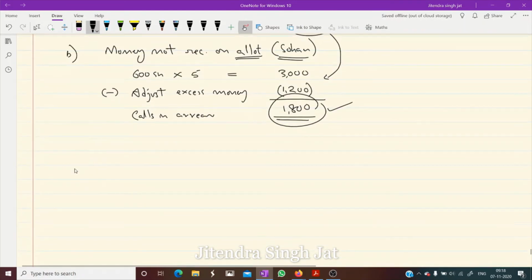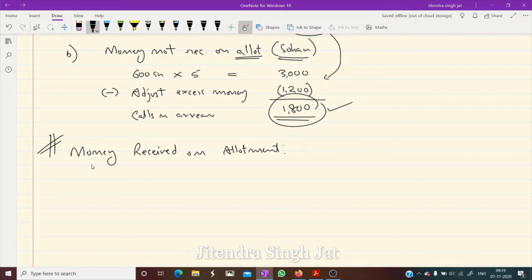Now we need to calculate, according to the question, money received on allotment. Children, it is a very important working note which you need to understand and learn. So how do we calculate money received on allotment? You can see, children, how many shares are allotted? 60,000 shares are allotted. What is allotment money? 5 rupees per share. 60,000 times 5, 3 lakh. So we need to receive 3 lakh.